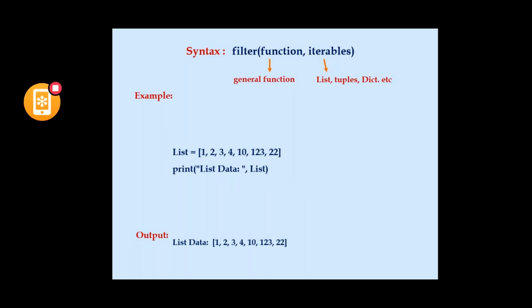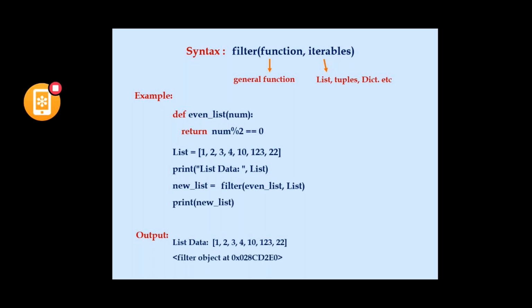The list of data will be printed like this. I'm using the filter function, and I'm passing a general even list function and the list. The general even list function is defined with the keyword def. In the return statement, I have given an expression to evaluate. Whatever the expression evaluates to is returned, and that value will be stored in the new list.